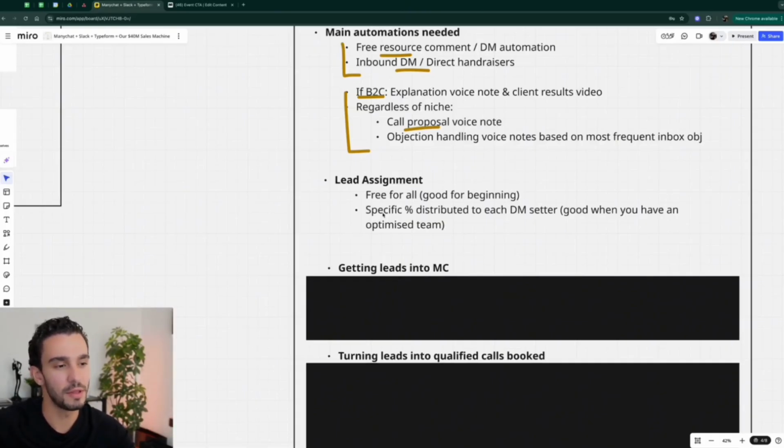So if we have 3 people on the team, then we basically give them 33% each. Or if you have 2 people, we'd give them 50-50. Or, based on performance, you're able to alternate between that and just give more to your top performer, less to your other people on the team. But initially, I really recommend free for all.